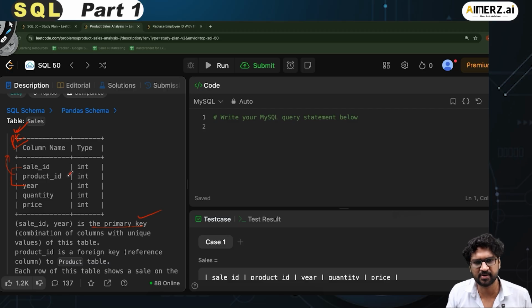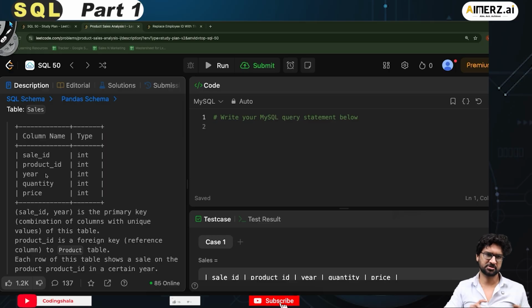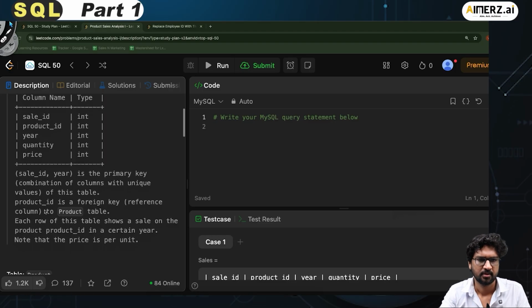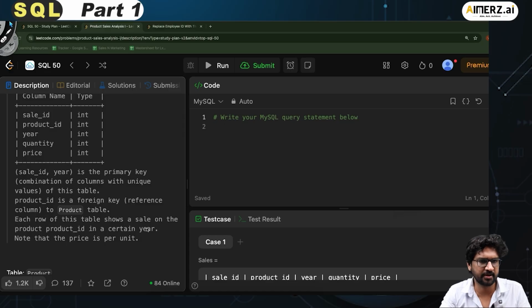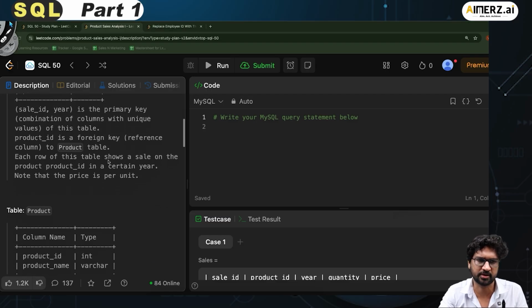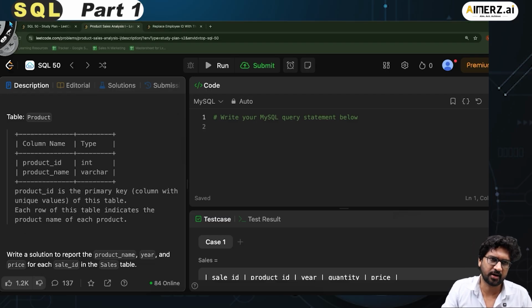So basically this might be connected to another table. This is a foreign key right now. Okay. And then I have quantity and the price. So this is basically sales information: what is the sale ID, product ID, year, quantity, and the price at which you have done the sale. Each row of this table contains a sale on the product ID in a certain year. Note that the price is per unit. Fair enough. So all the sales related data will be in this table. There's another table called product, which has the product ID and the product name. Fair enough. Cool.